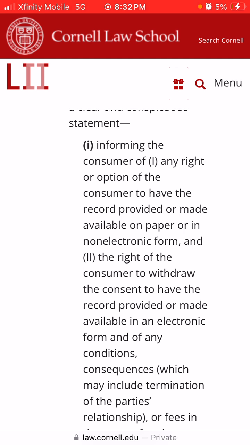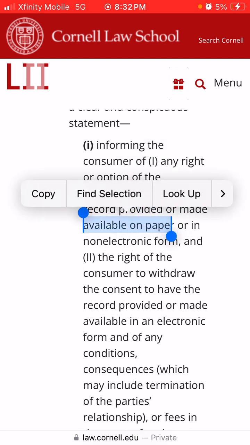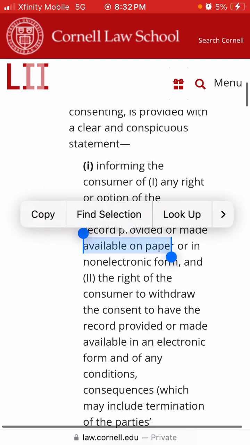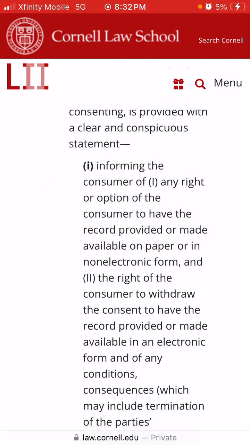Right, because remember, electronically or on paper, right? So when you read the Uniform Commercial Code, it supersedes, modifies, or limits this entire act, but not with relation to this section. Because it's saying, hey, you as a consumer, you can get something on paper form if you want. It doesn't have to be electronic, right?